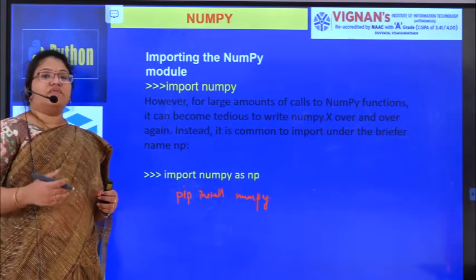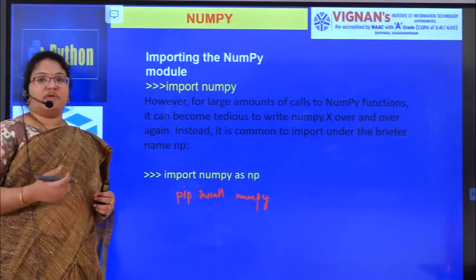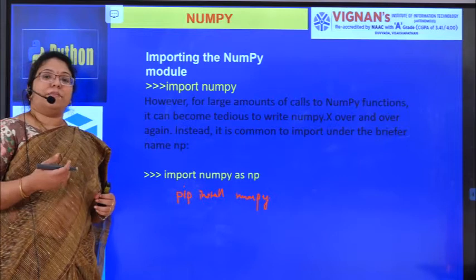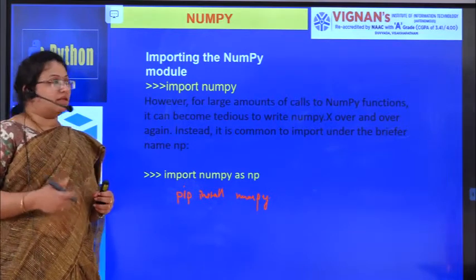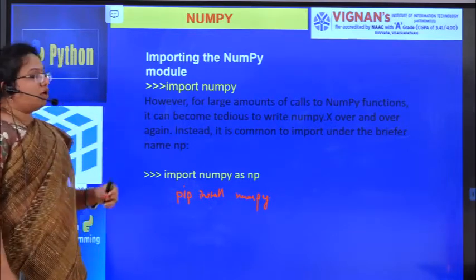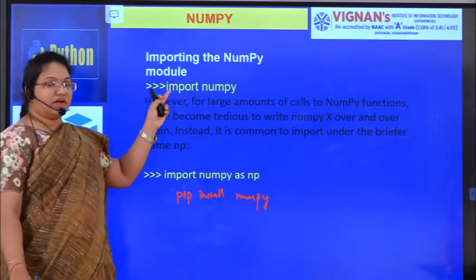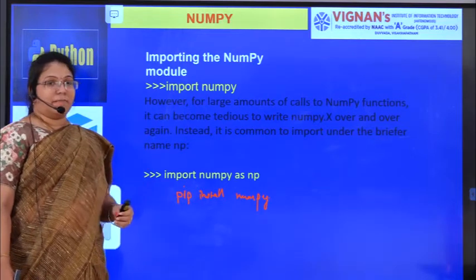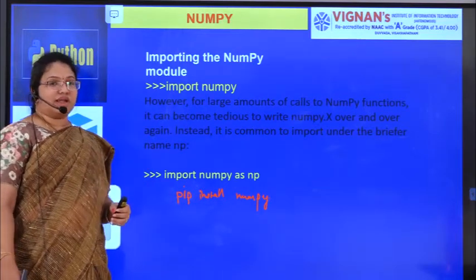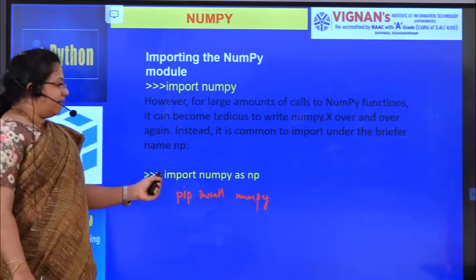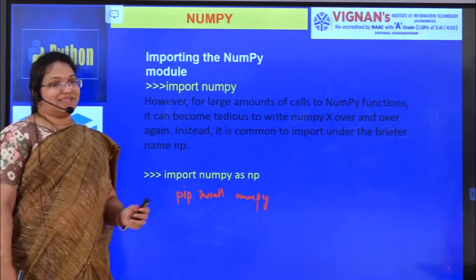Now in order to work with NumPy, first we have to import NumPy into our Python module. How do we import it? By using the keyword import followed by numpy, the module I'm going to work with. Here I have written import numpy as np.